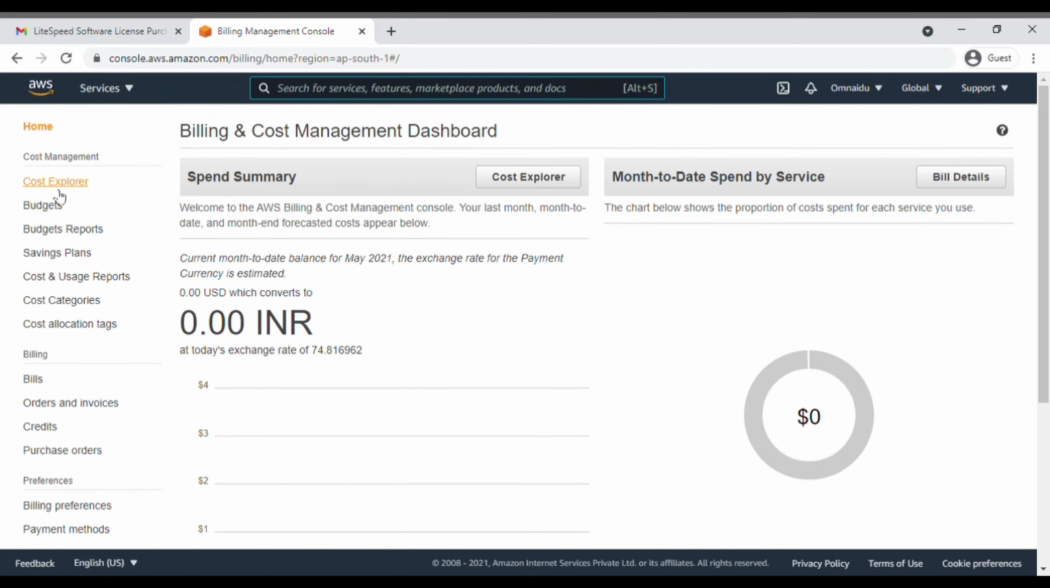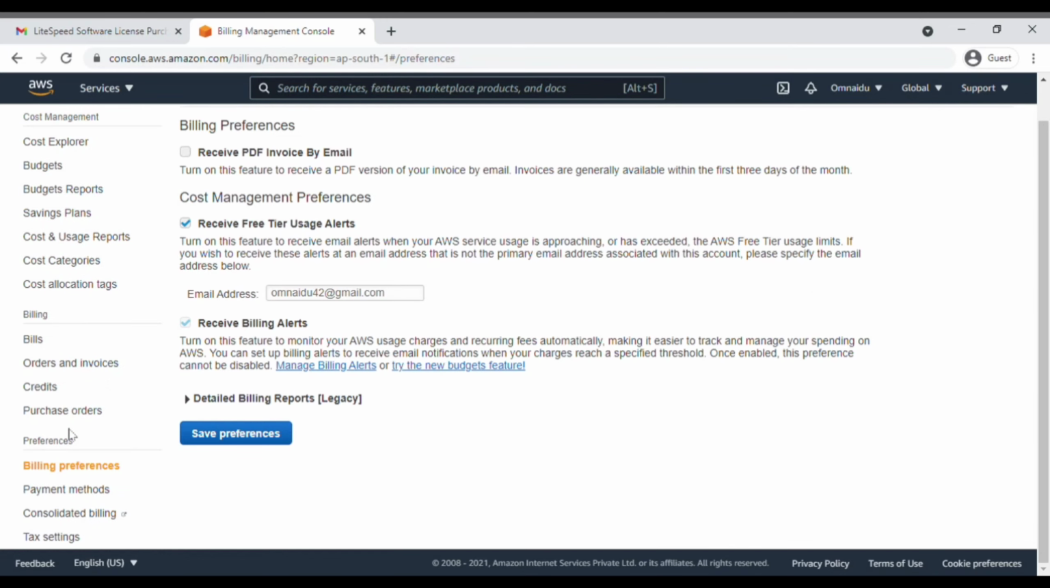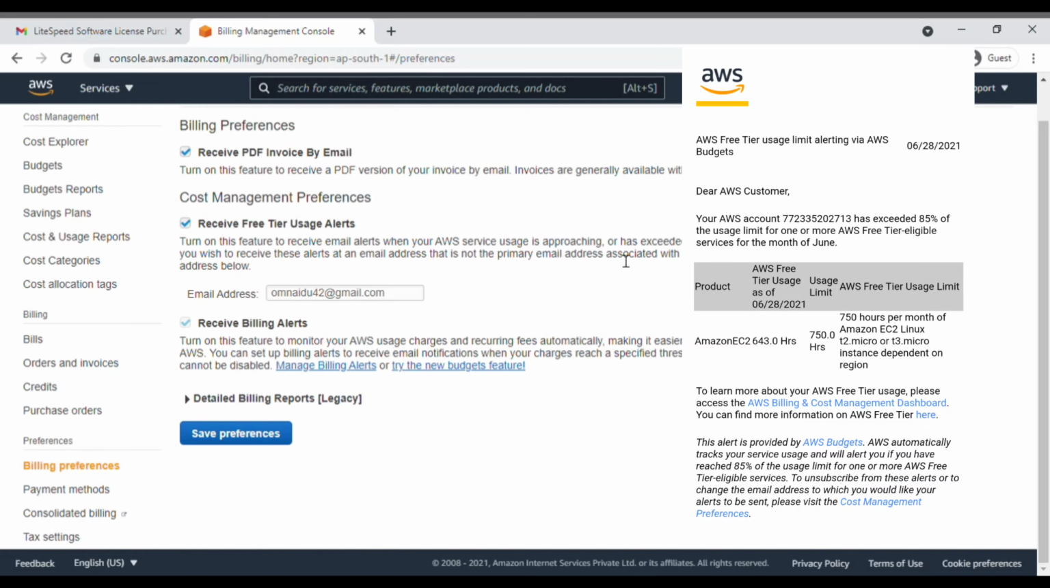After that, swipe down and you will see billing preference. Simply click on billing preference and after that, select all the 3 options. Click on save changes. What this will do is that this will send an automatic email to your account when you exceed the limits of the free hosting.